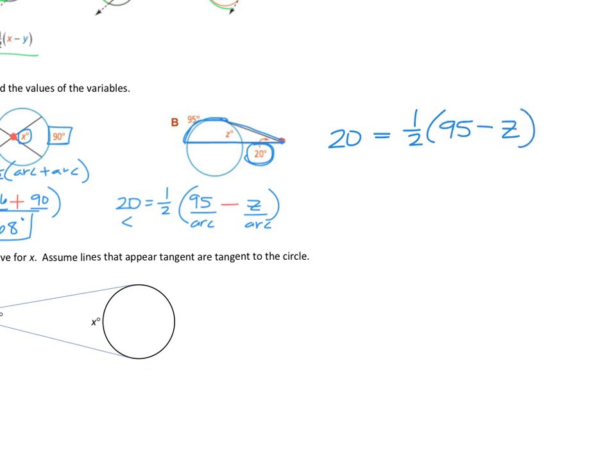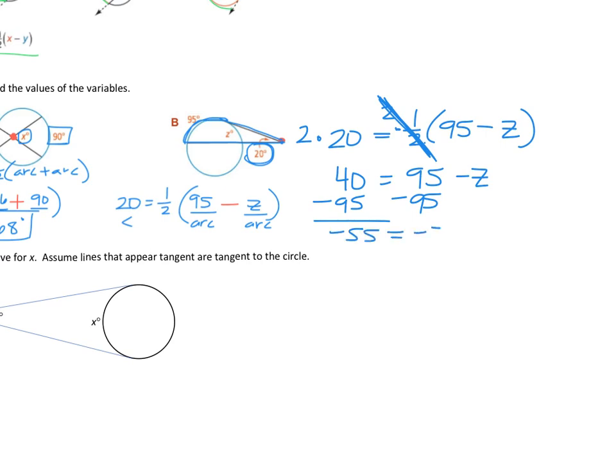Okay, now you could distribute. I wouldn't. A lot of times when people distribute, they make mistakes. What I would do is I would multiply by 2 on the left and by 2 on the right. I said that backwards, right and left. So you would have 40 equals 2 times a half just gets rid of that. That's 1. So 95 minus z, if we take away the 95, I get negative 55 equals negative z. And then really you're just dividing by -1. So z is 55 degrees. And that would be the measure of your arc.